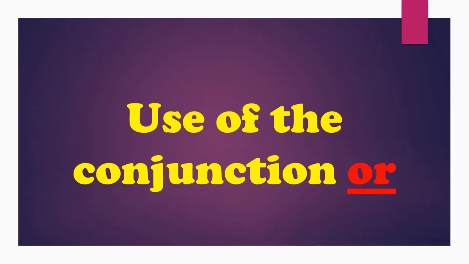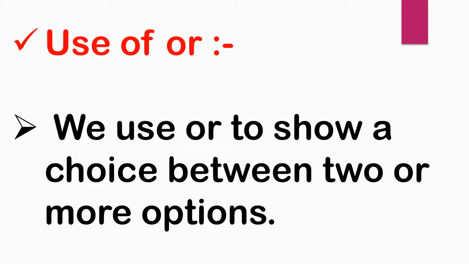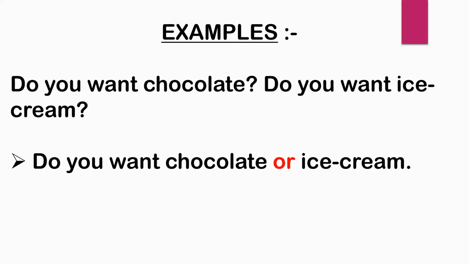Now the next conjunction is or. Use of the conjunction or. We use or to show a choice between two or more options. The next example is: Do you want chocolate?